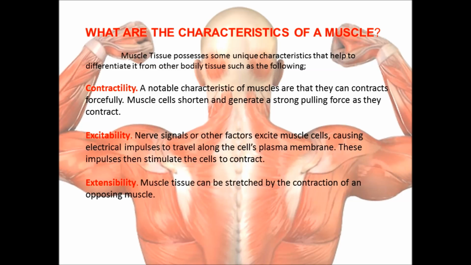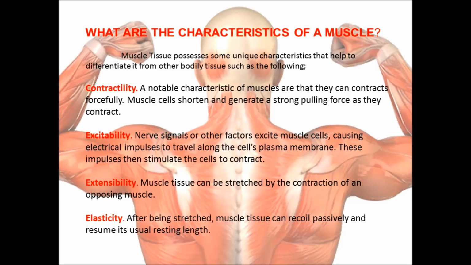Extensibility. Muscle tissue can be stretched by the contraction of an opposing muscle. Elasticity. After being stretched, muscle tissue can recoil passively and resume its usual resting length.